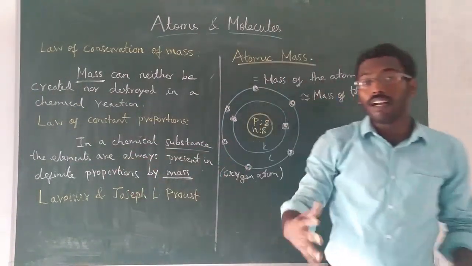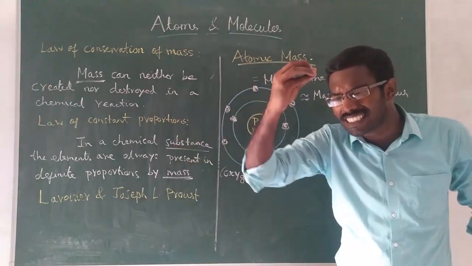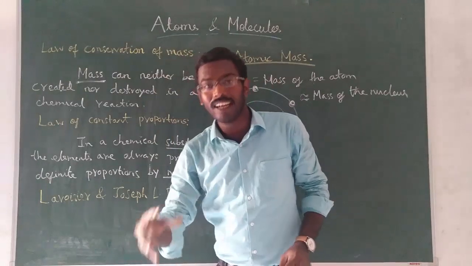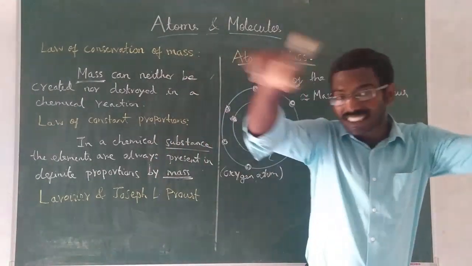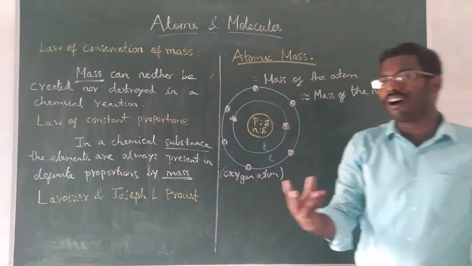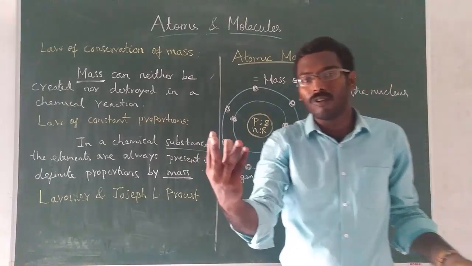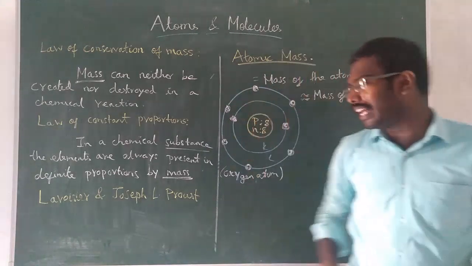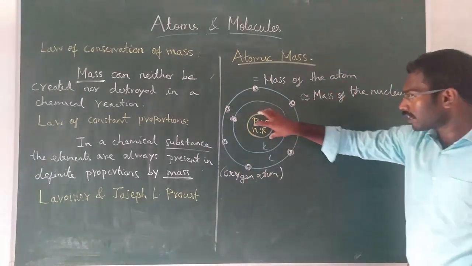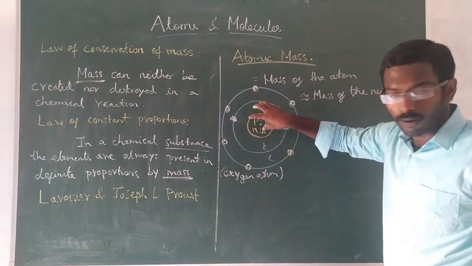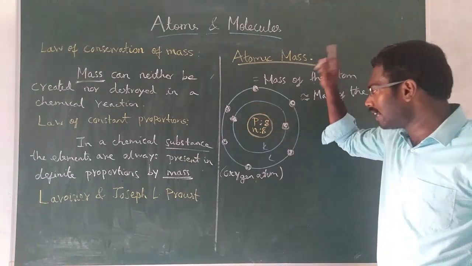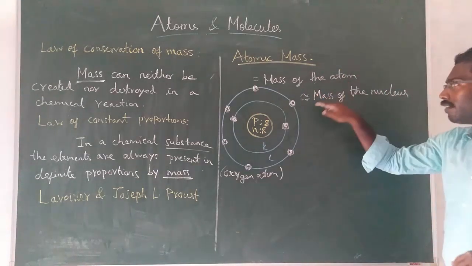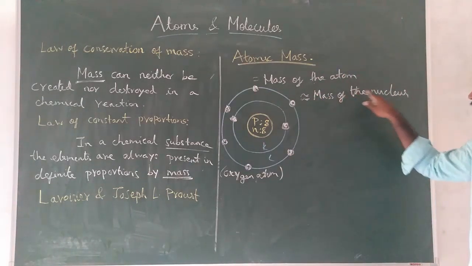The tissue paper may look big, but the mass is very small. If you measure the shot put simply, it is 10 kg. Along with the tissue paper, it will be 10.05, 10.10 like that. That is negligible. Understood or not? Similarly, in an atom, the nucleus is like the shot put. The whole mass of the atom is contained in the nucleus only. Therefore, the mass of the atom is almost equal to the mass of the nucleus.